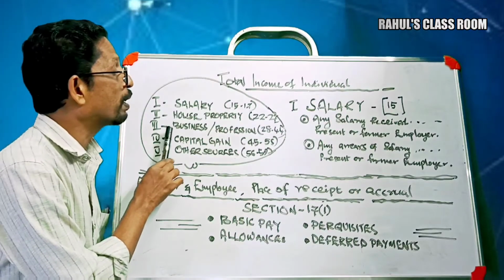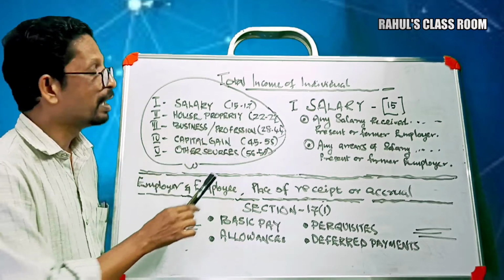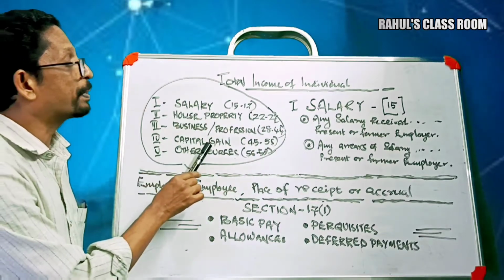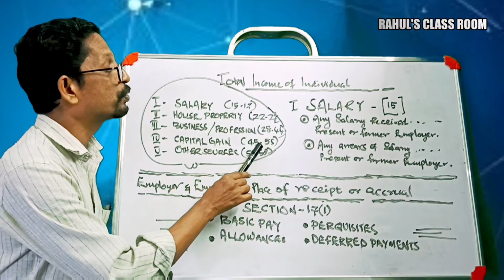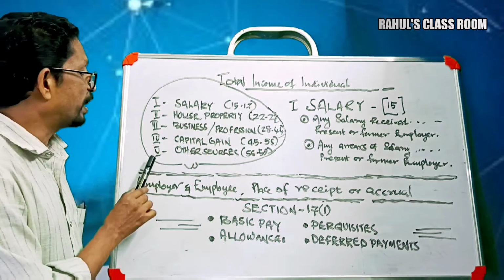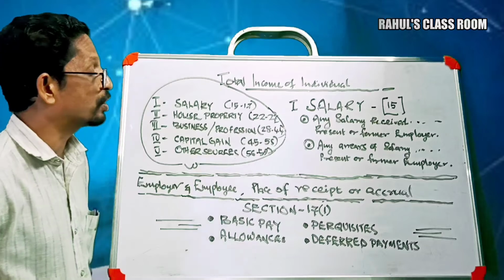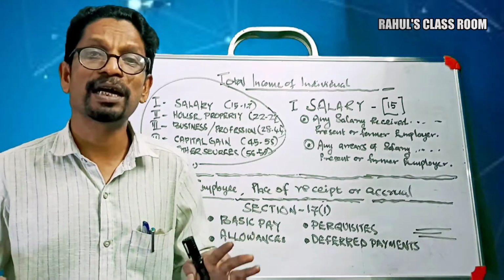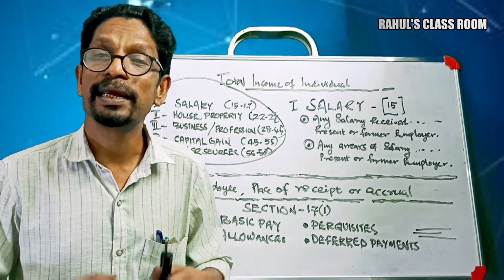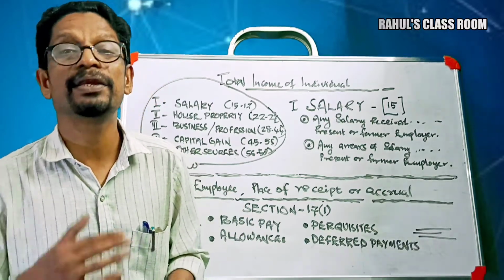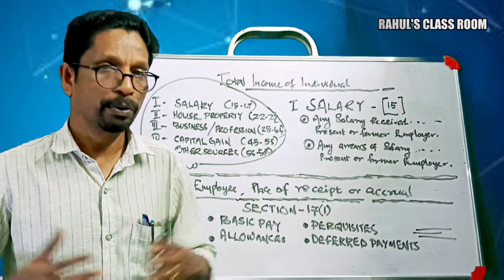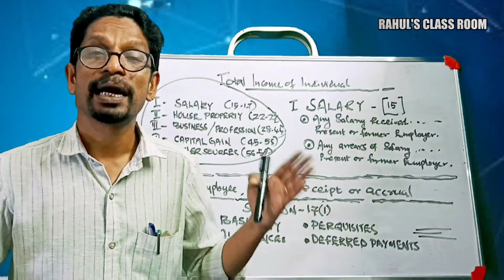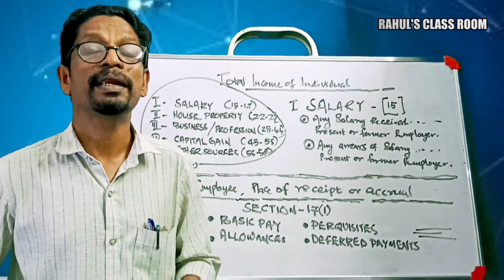Next one, income from business or profession, section 28 to 44. Again, income from capital gain, section 45 to 55. Then finally, income from other sources, section 56 to 59. These are the 5 major income sources of an individual. You understood them now? So these are the different 5 heads of income of an individual.